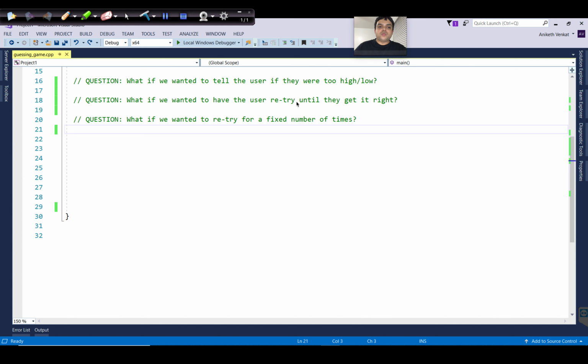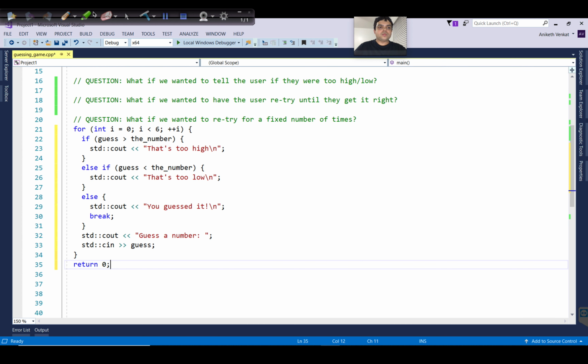The last question that we want to ask is, what if we wanted to retry only for a fixed number of times? With while loop, we tried until we got the right guess. Now, is it possible to change while loop to something else so that we can only retry for a fixed number of times? To do this, we will add a for loop.